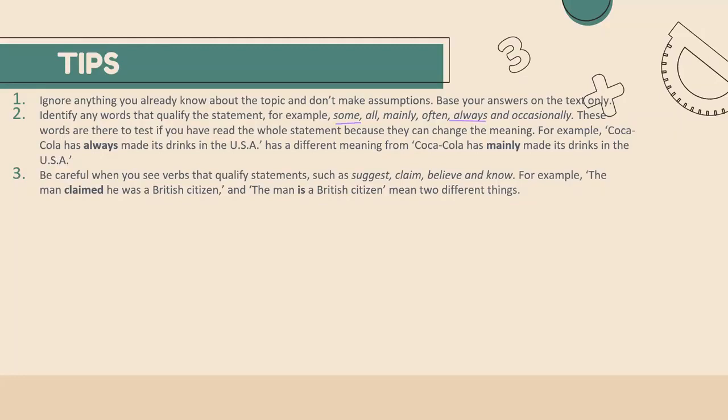In the first sentence, when we say claimed, that means the man believes that he was a British citizen. The man says that he was a British citizen. It is not declared and it is not clear that the man is a British citizen. Whereas in the second sentence, when it is said that the man is a British citizen, that means it is very clear and declared that the man is a British citizen. So in both cases, the meaning of the sentence is totally different.